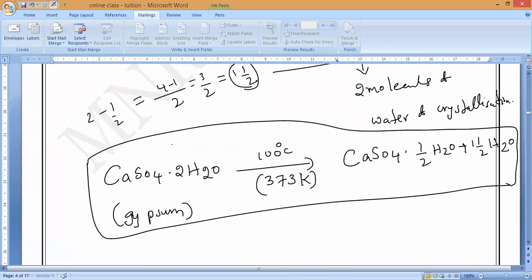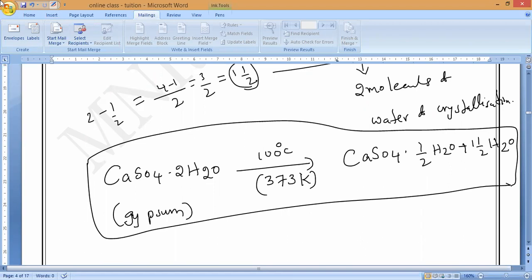Yes, sir. So observe very carefully. In the preparation of plaster of Paris, the heating of gypsum should be controlled very carefully. The temperature should not be allowed to go above 100 degrees Celsius.